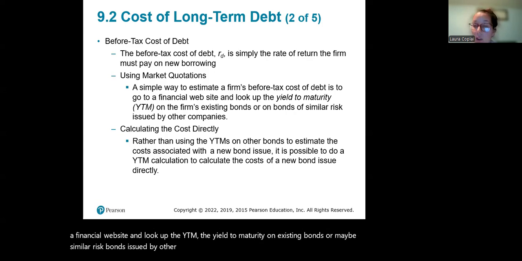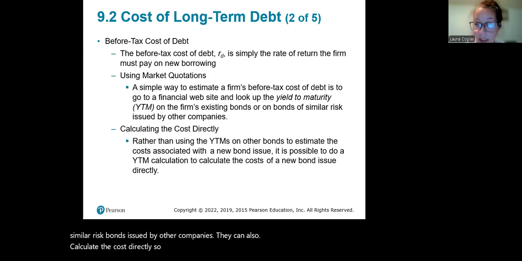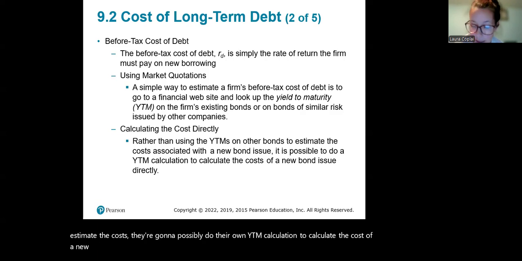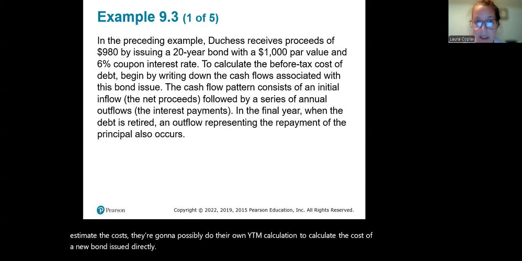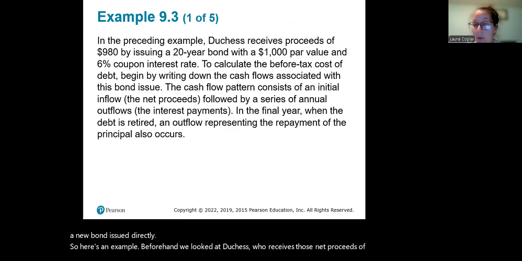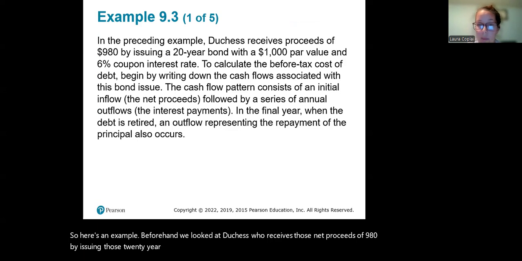They can also calculate the cost directly. So rather than using the yield to maturity on other bonds to estimate the cost, they're going to possibly do their own YTM calculation to calculate the cost of a new bond issue directly. Here's an example. Beforehand, we looked at Duchess, who receives those net proceeds of $980 by issuing those 20-year bonds with $1,000 par value and that 6% coupon rate.